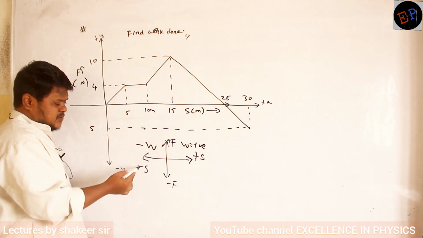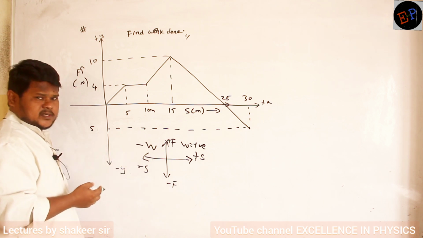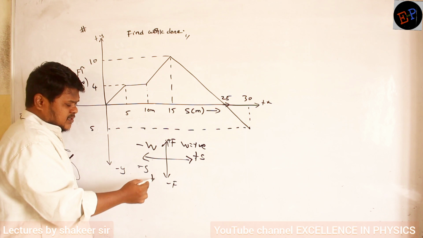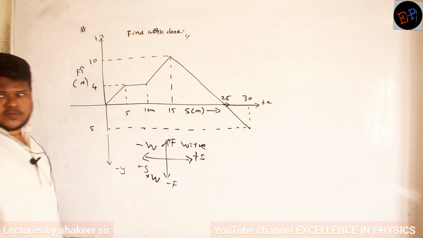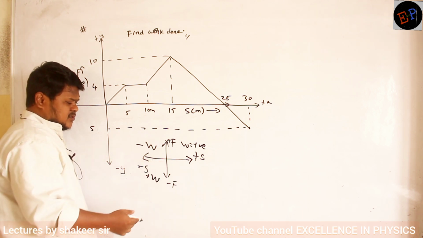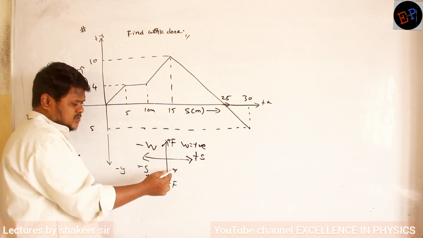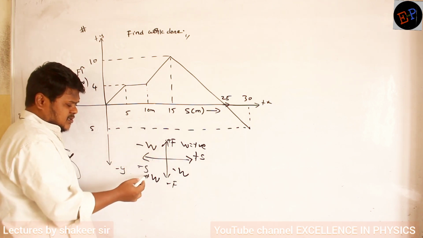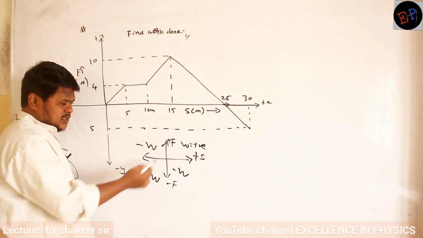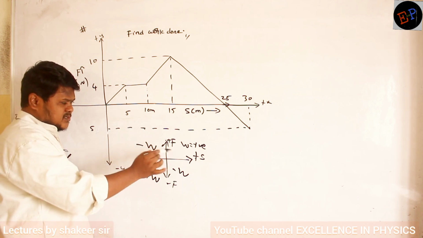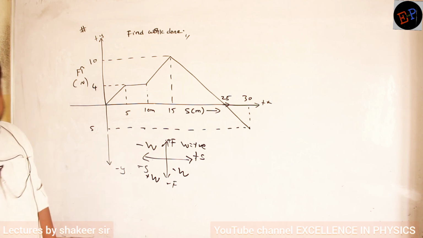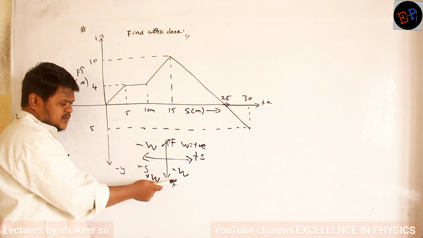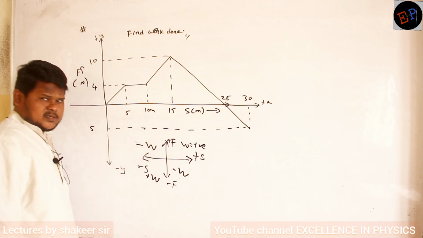Third quadrant, displacement is also negative, force is also negative. Negative into negative, positive. So here work done will be positive in the third quadrant. Again if you take the fourth quadrant, minus into plus, minus, negative work done. So in the first quadrant and third quadrant, if the graph is present, then that work is positive. It means positive work will be done. If you take the second quadrant and fourth quadrant, then work done is negative. It means negative work is done on the body.